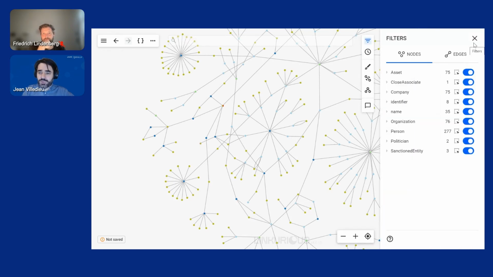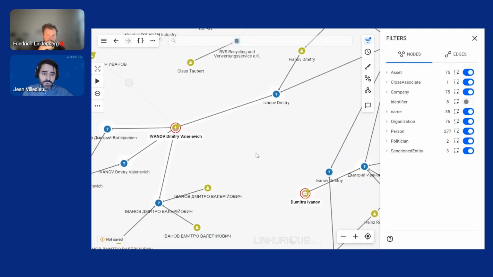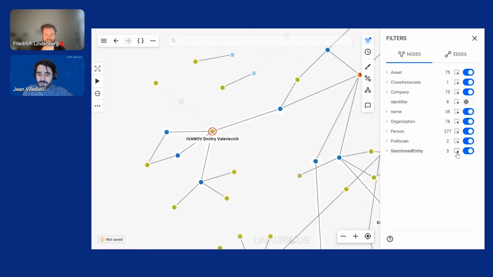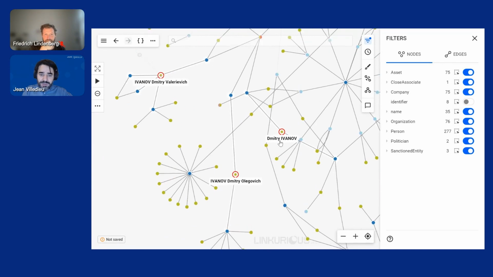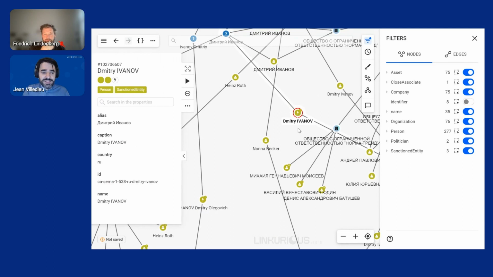This data that we see on the screen, we can filter it in a number of ways. Maybe we want to remove the identifier nodes, for example. So that's something that can be done. Maybe we want to locate the politicians. And here we apparently have two politicians. So that's definitely something of interest. We also somehow have multiple sanctioned entities, including this Dmitry Ivanov that we discussed earlier.